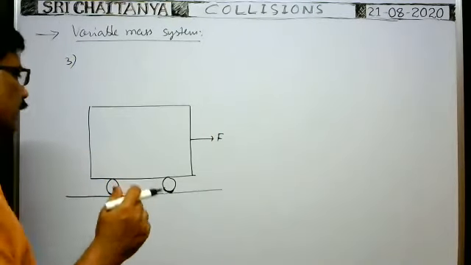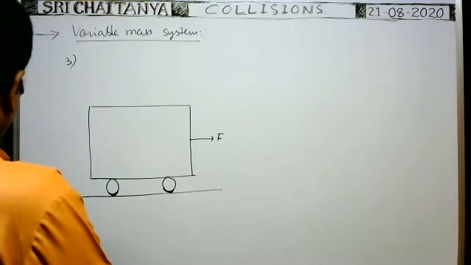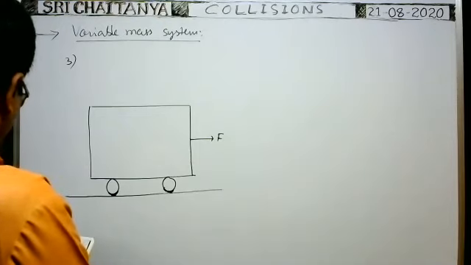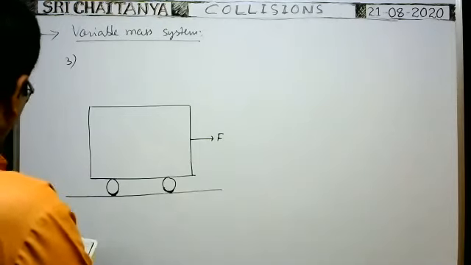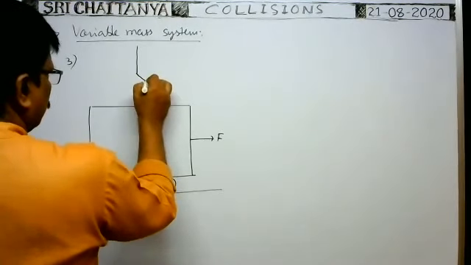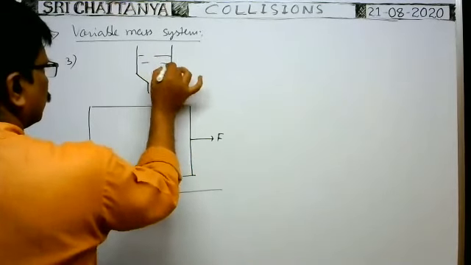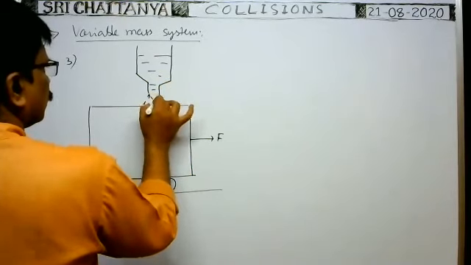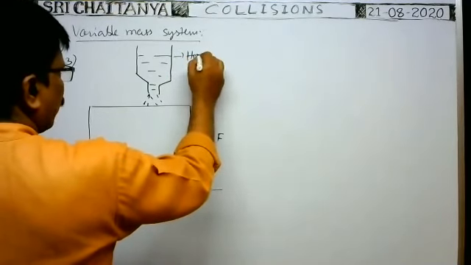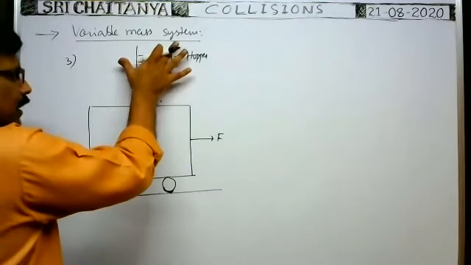Right. Here there is a car of mass m that starts moving with a constant horizontal force F. At the same time, sand starts falling into the car from a stationary hopper. Here there is a hopper. Hopper means it is a reservoir, or just like a box in which sand is there.